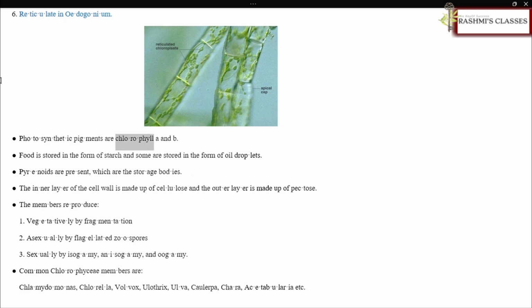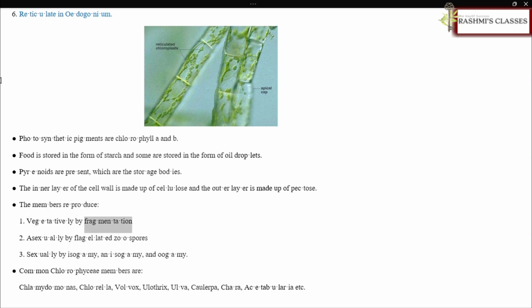Photosynthetic pigments are chlorophyll A and B. Food is stored in the form of starch and some are stored in the form of oil droplets. Pyrenoids are present, which are the storage bodies. The inner layer of the cell wall is made up of cellulose and the outer layer is made up of pectose.